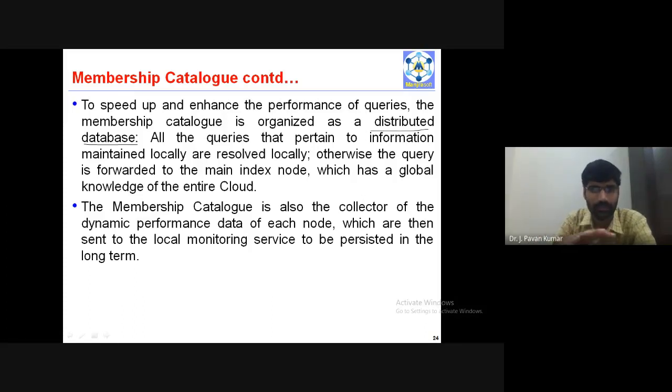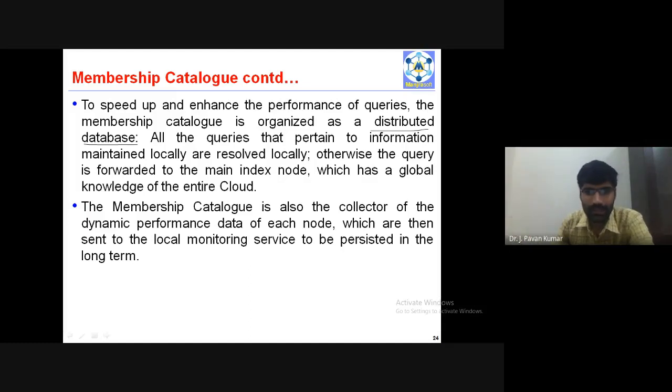So in a distributed database, instead of storing the entire information in one particular server, we will be storing the data across several servers. All queries need not go to the centralized server. Some queries can be resolved locally itself. That is the advantage of having a distributed database.